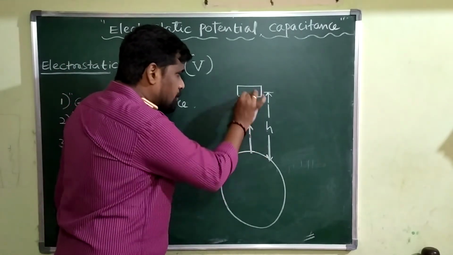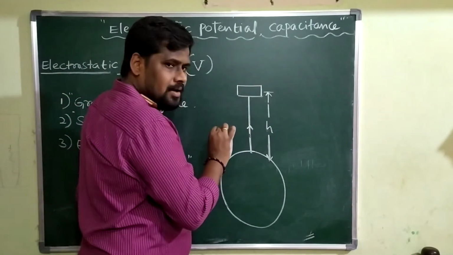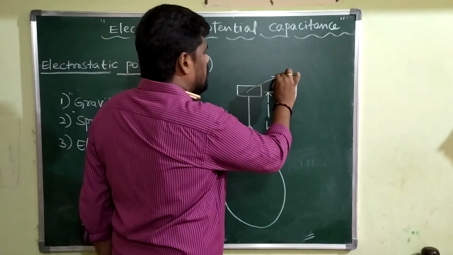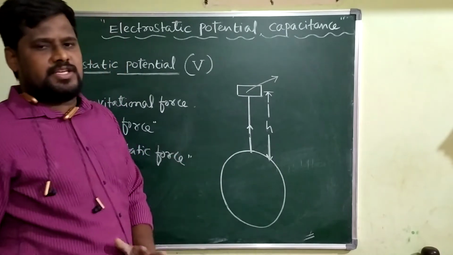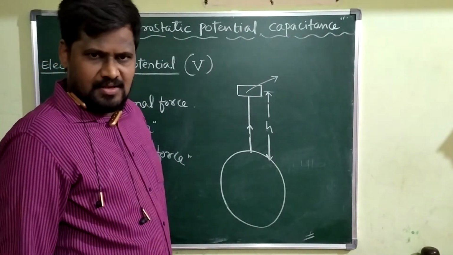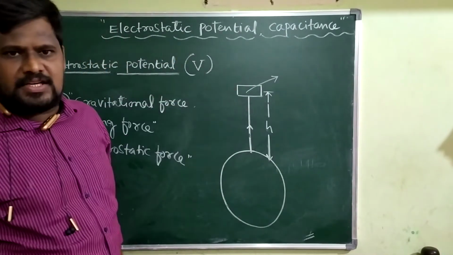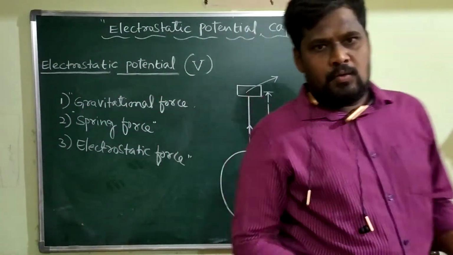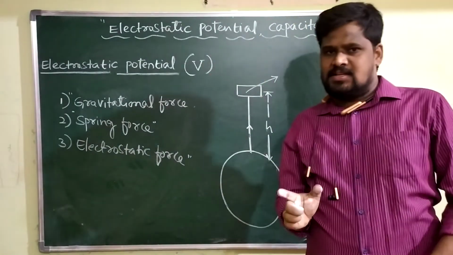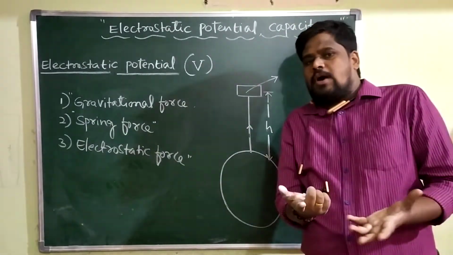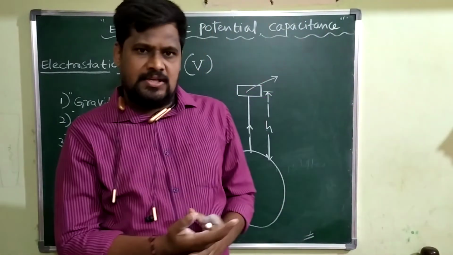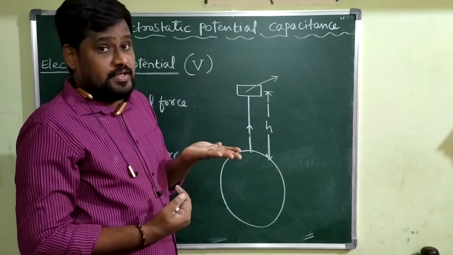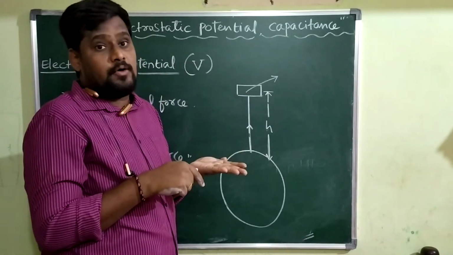When you raise a body to a certain height above the surface of earth, this body is going to store the energy called potential energy. Many times we have given the example like when water is stored in a syntax tank, that stored water has the energy called potential energy, or a duster when it is raised to some height above the surface of earth.